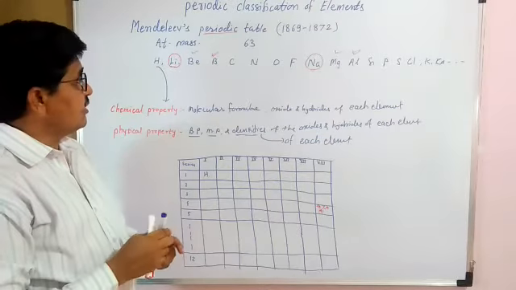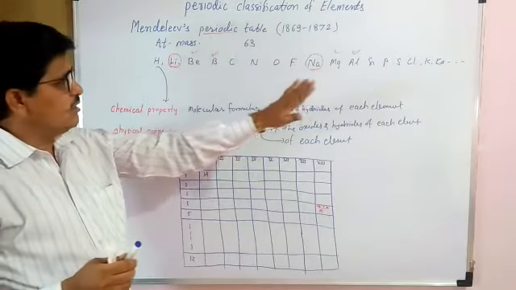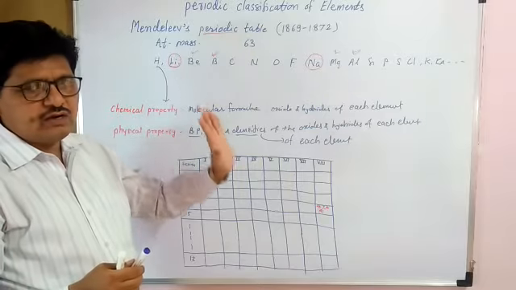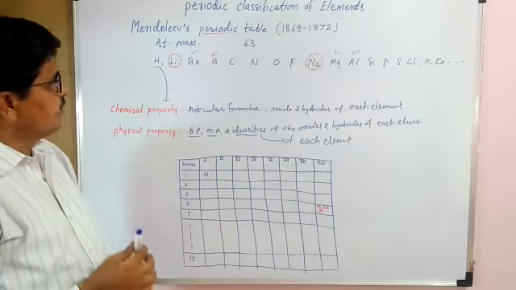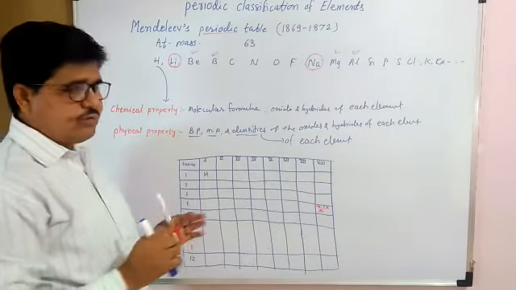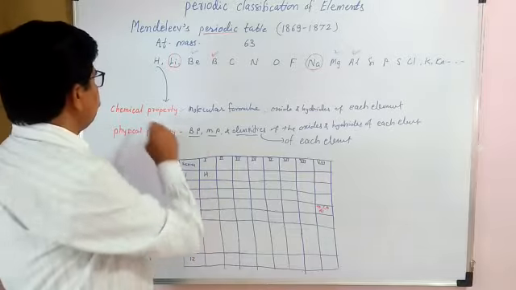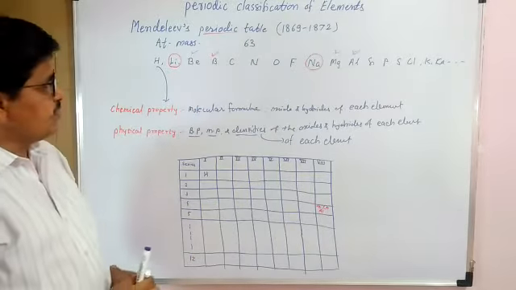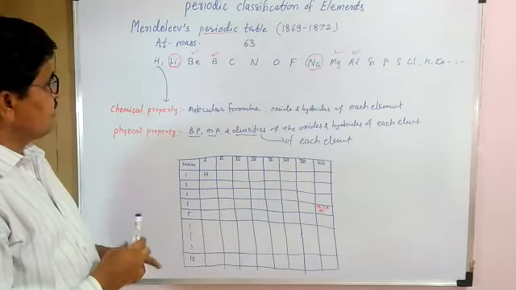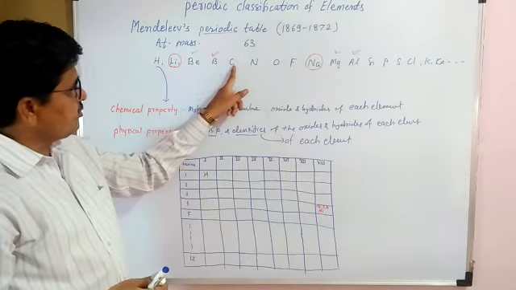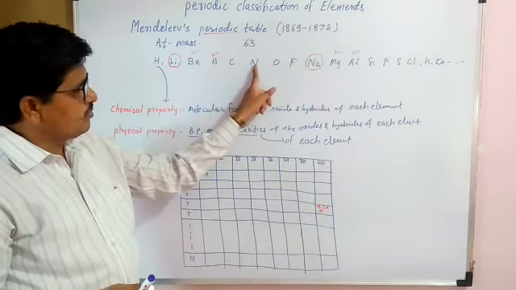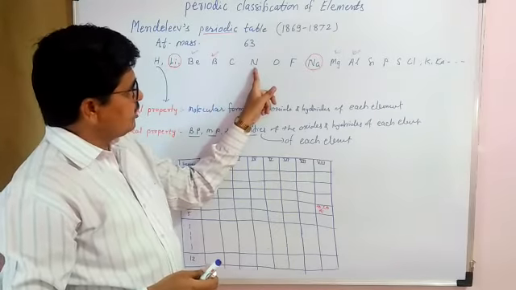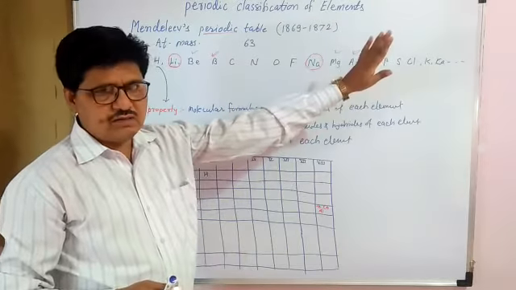If an event happens again and again after a fixed period, what do we call that event? Periodic. A phenomenon which is repeated at a regular interval is known as periodic. That means the physical and chemical properties of the elements are repeated after a specific interval. Properties of carbon and silicon are similar. Properties of the oxides of nitrogen and the oxides of phosphorus are similar.